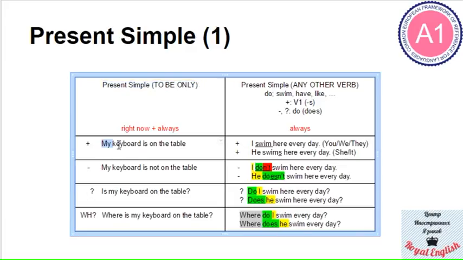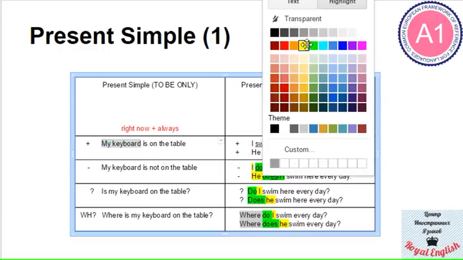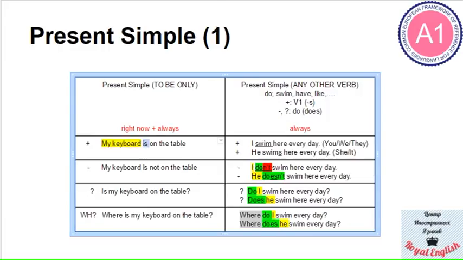And here is the present simple with to be. My keyboard is on the table. I think the word order is exactly the same. So we have my keyboard, which has to be yellow. And then we have the verb. Well, I hope, my dear friends, that by now you know the forms of the verb to be. When it becomes negative, we have my keyboard is not.